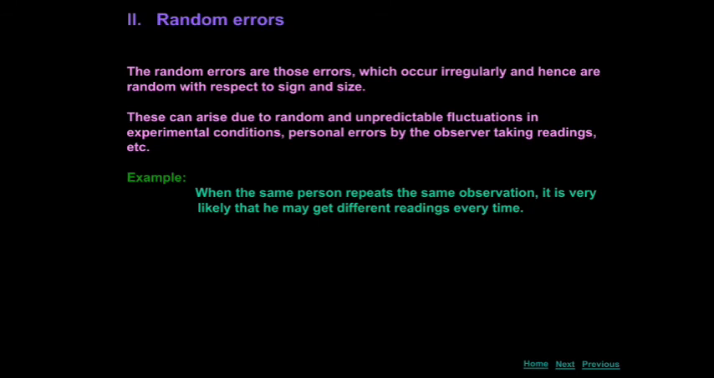When the same person repeats the same observation, it is very likely that he may get a different reading every time. When the same person repeats the same observation, they get some different reading each time. So what does that mean? There is some error in what he is doing.